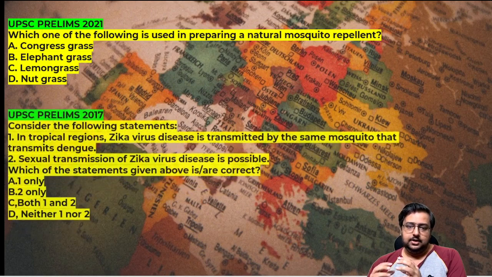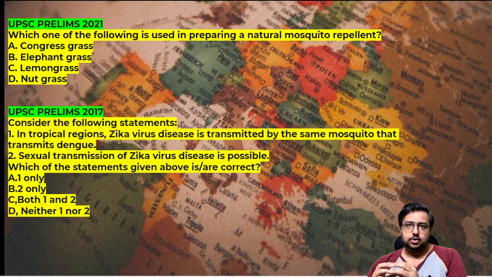Then in 2017, another question came again with respect to mosquitoes. One: in tropical regions, Zika virus disease is transmitted by the same mosquito that transmits dengue. Two: sexual transmission of Zika virus disease is possible. Which of the following are correct? One only, two only, both one and two, or neither one nor two. These two questions, I want you to tell the answer in the comment section.